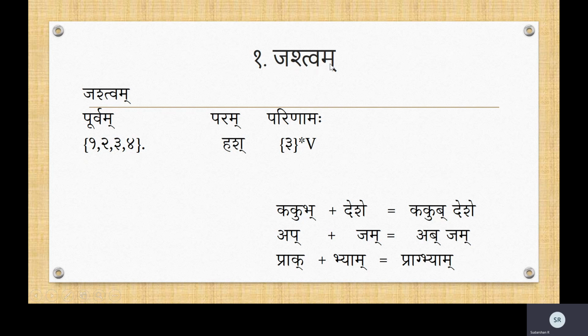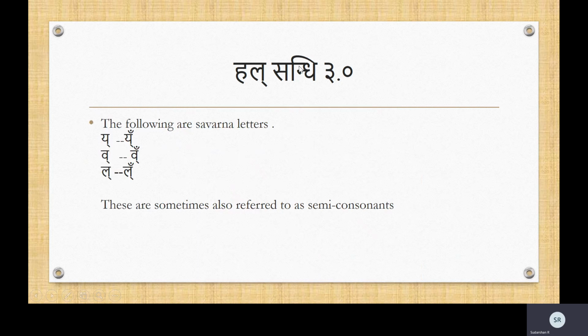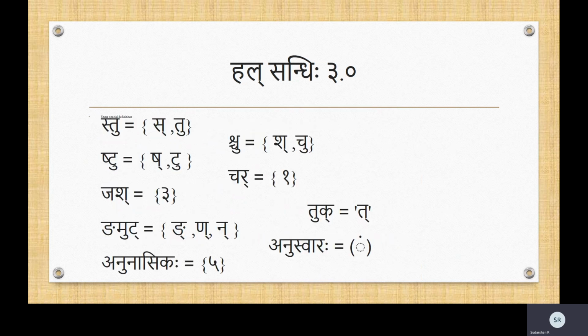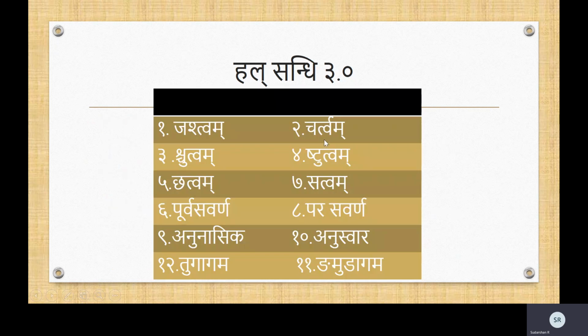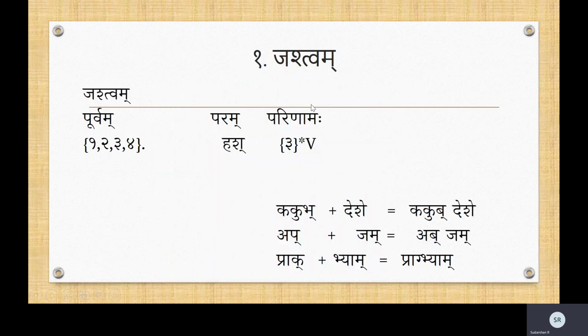This is the first one, Jashtva Sandhi. How to pronounce that? Jashtvam. If you remember from the previous video, we saw what jash is. Jash is a pratyahara which says it is the third column. That is called the jash. So jashtvam is where the jash happens. So what is the rule?